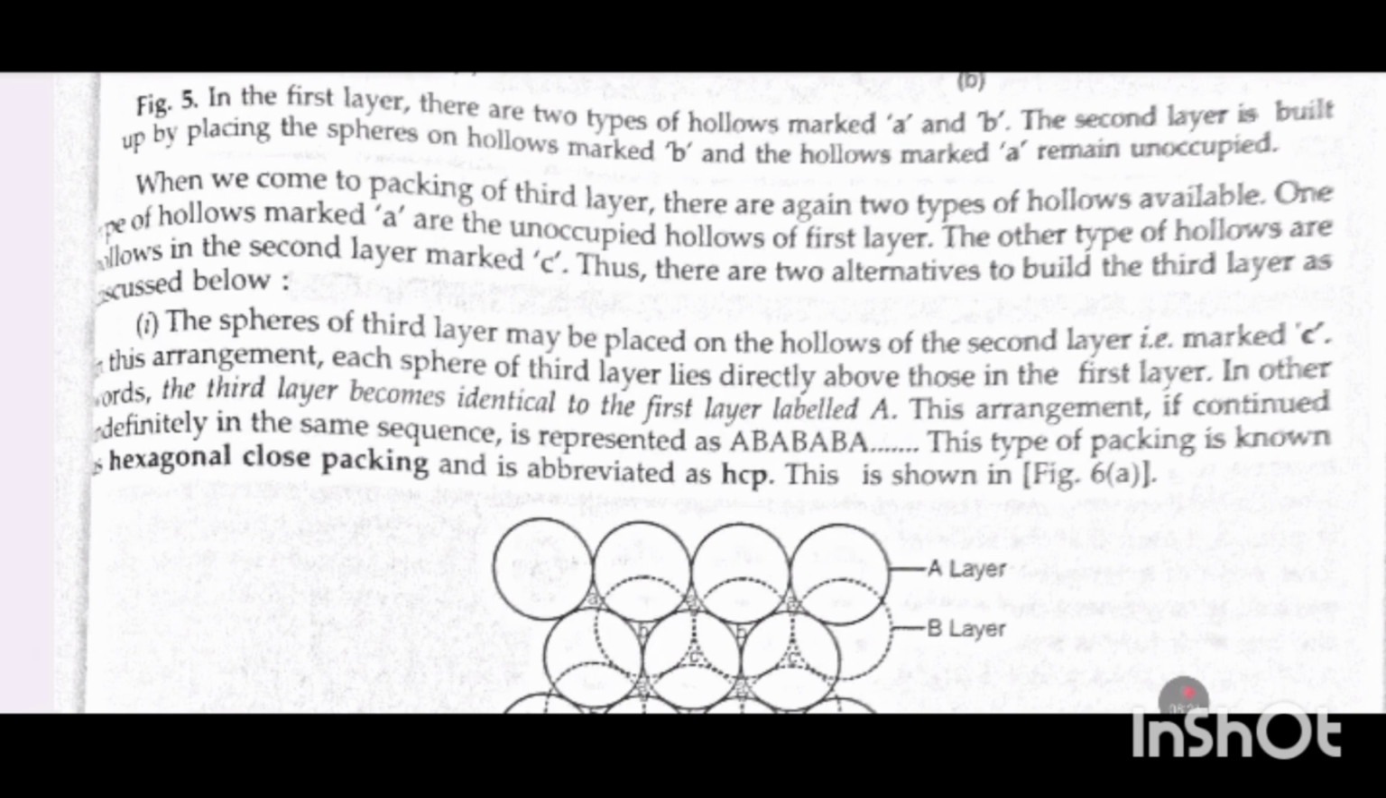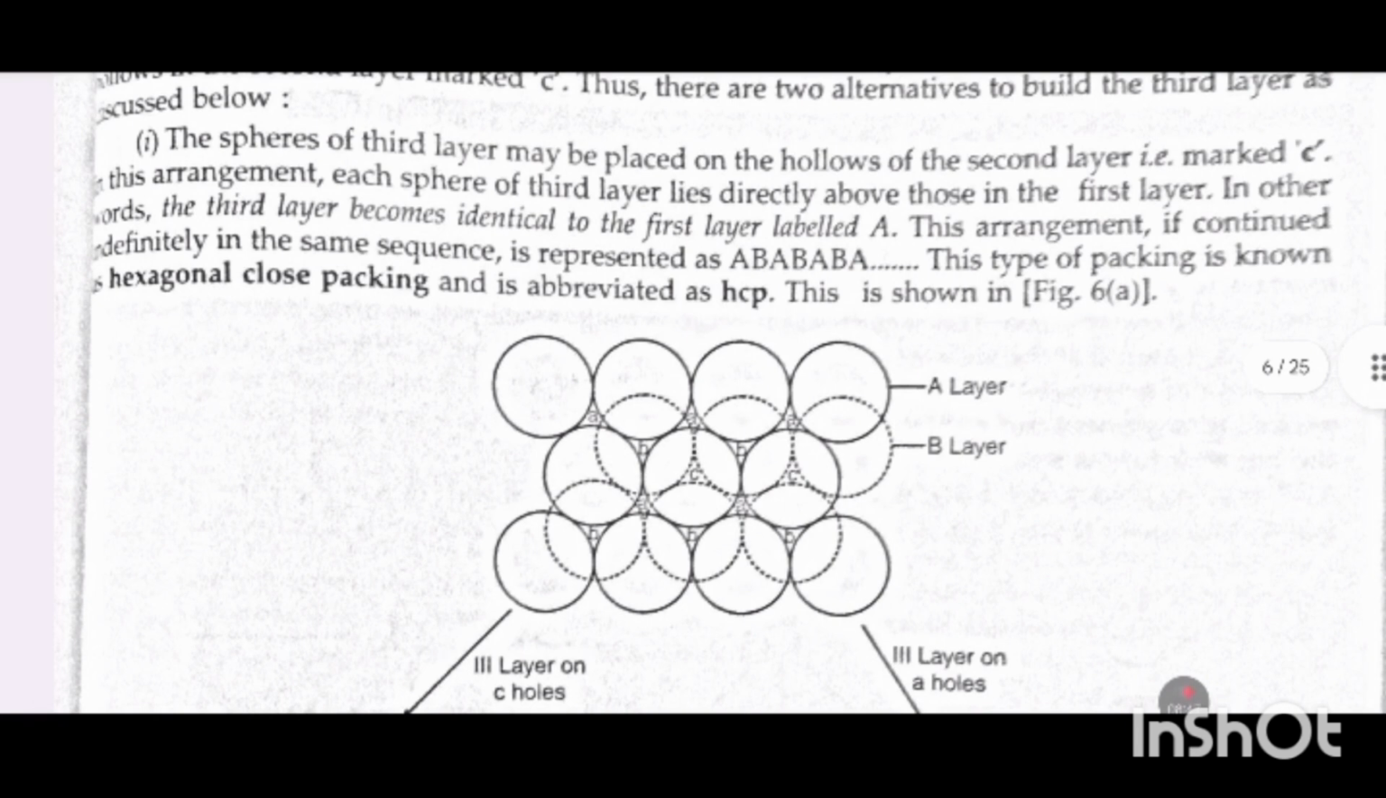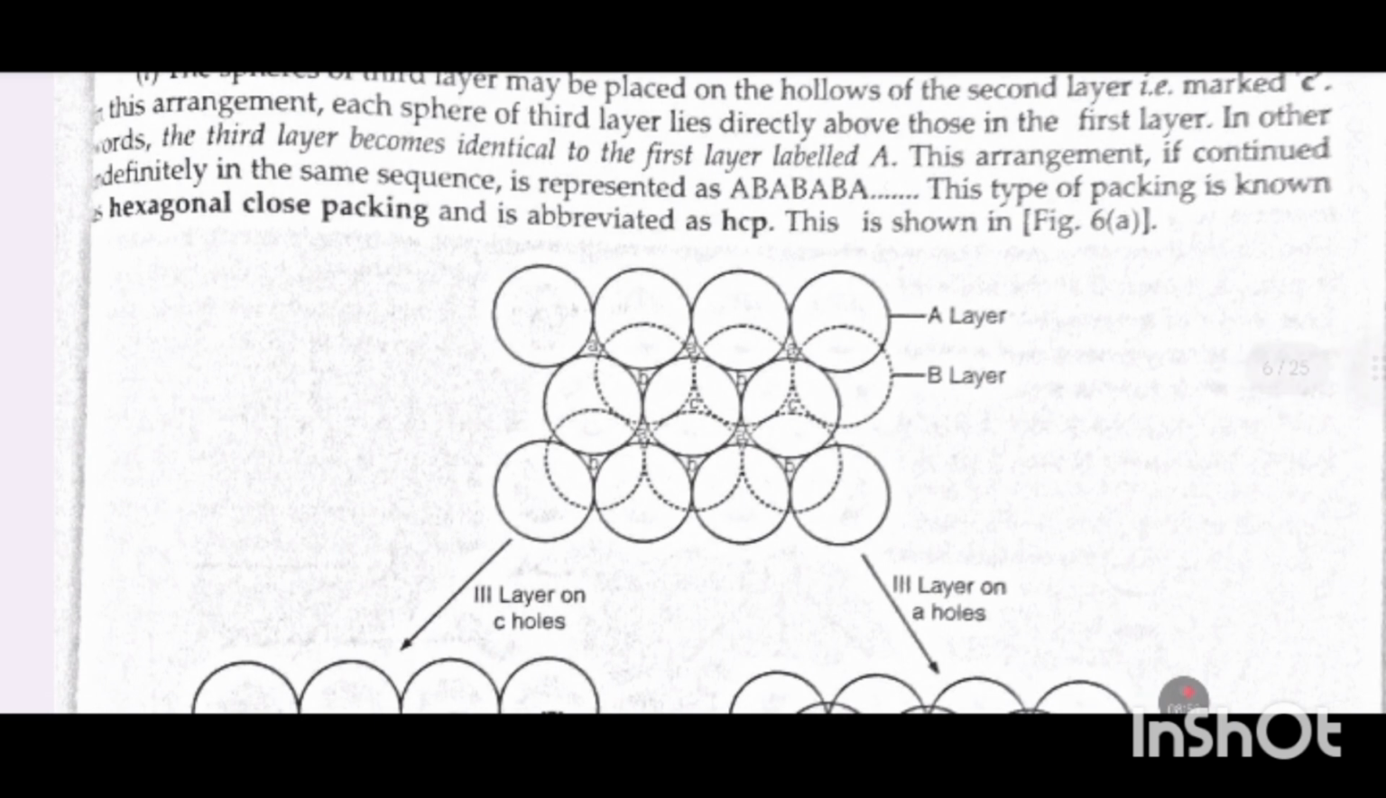The spheres of the third layer may be placed on the hollows of the second layer, that is, marked C. In this arrangement, each sphere of the third layer lies directly above those in the first layer. In other words, the third layer becomes identical to the first layer, labeled A. This arrangement, if continued indefinitely in the same sequence, is represented as ABABABA. This type of packing is known as hexagonal close packing and is abbreviated as HCP.